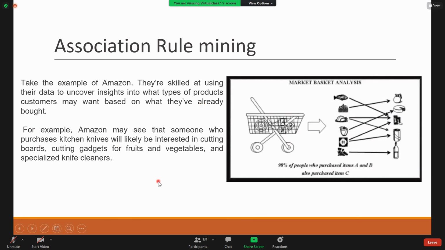For example, Amazon may see that someone who purchased kitchen knives will likely be interested in cutting boards, cutting gadgets for fruits and vegetables, and specialized knife cleaners like that. Whenever we log into Amazon, they'll be suggesting some products, right? The customers who have purchased this item also purchased this. You have last seen these items and some related items. So we'll be getting some suggestions. This is possible only when some insights are known from the previous purchases.